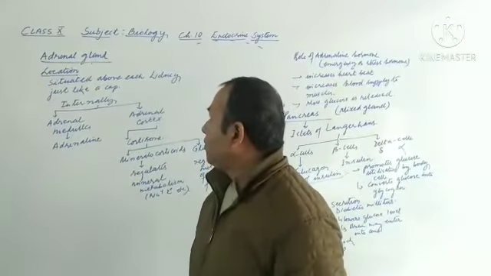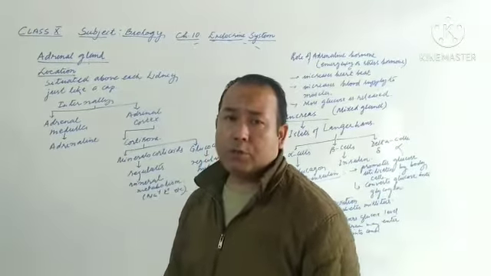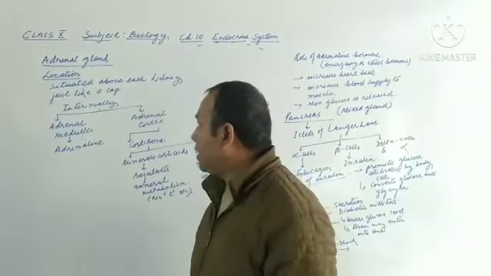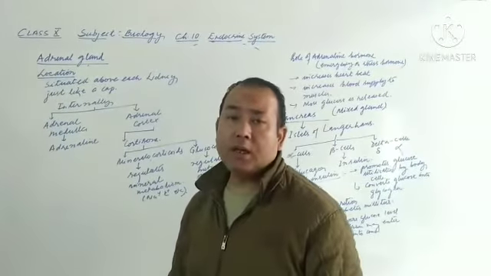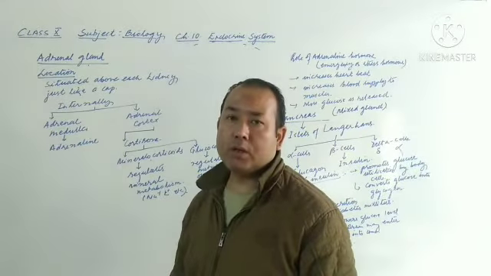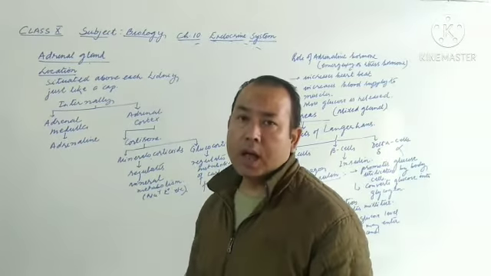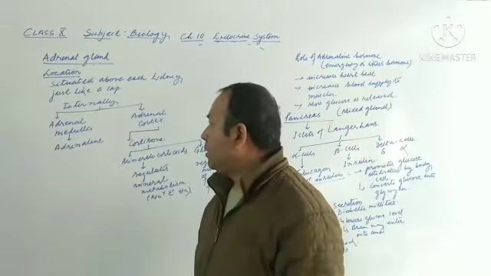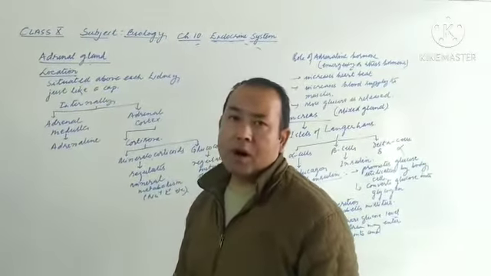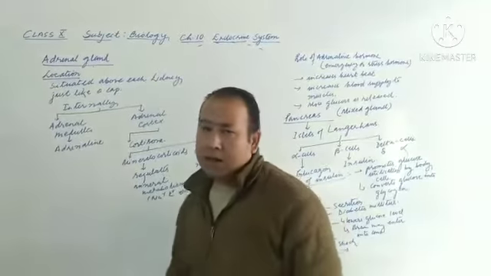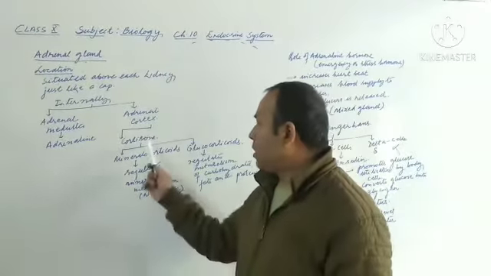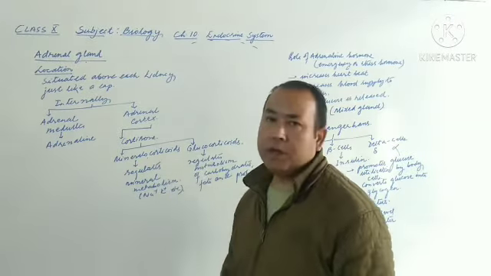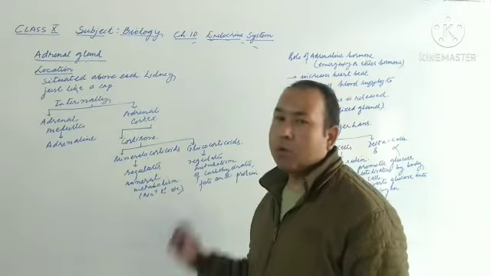Adrenal gland is usually situated above each of the kidneys, just like a cap. Location you need to learn. Then internally, this adrenal gland can be divided into two distinct regions. The outer one is called adrenal cortex and the middle one is called adrenal medulla. And adrenal medulla releases the hormone called adrenaline, and then adrenal cortex releases hormones like cortisol. Okay, cortisol again are of two types, that is mineralocorticoid hormone and glucocorticoid hormone.